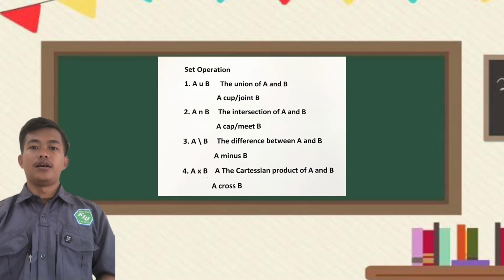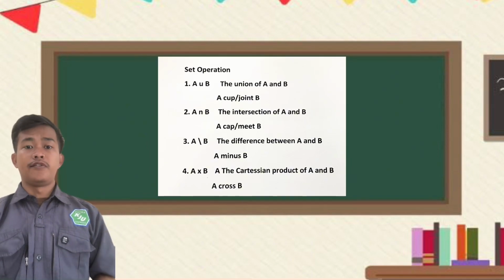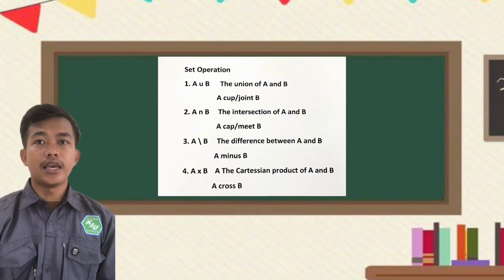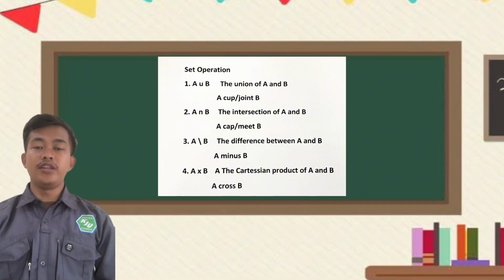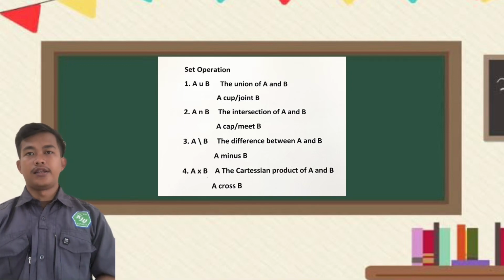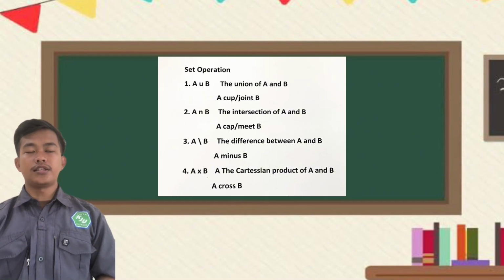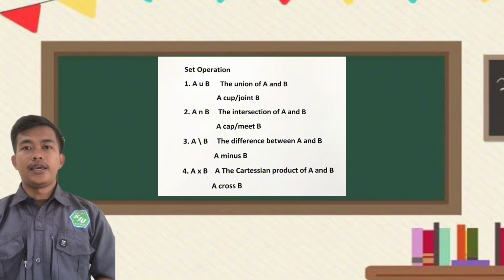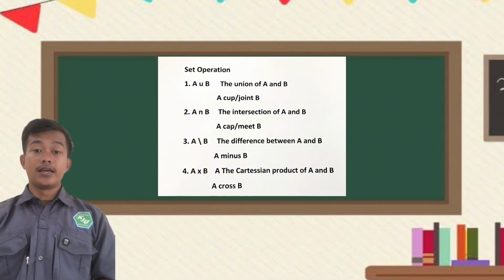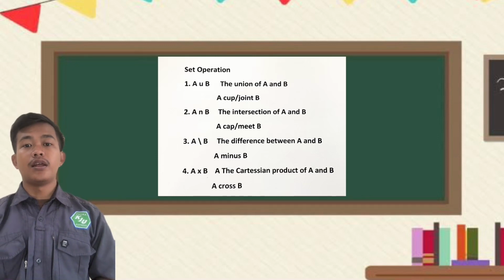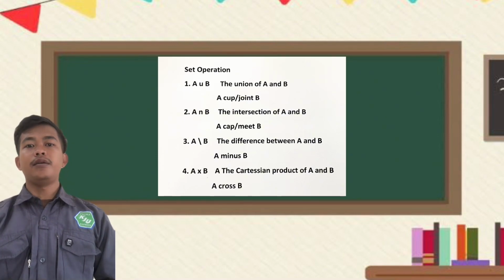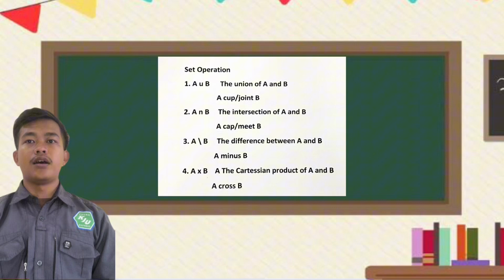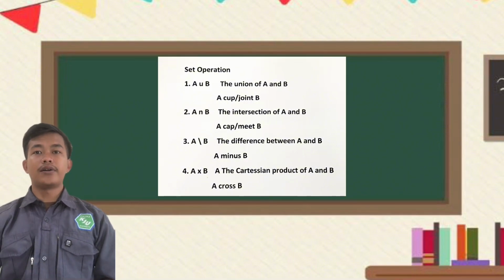And next, set operations. The first, we can say the union of A and B, or A cup B, or A join B. Next, we can say the intersection of A and B, or A cap B, or A meet B. The next, the difference between A and B, or A minus B. The last, the Cartesian product of A and B, or A cross B.